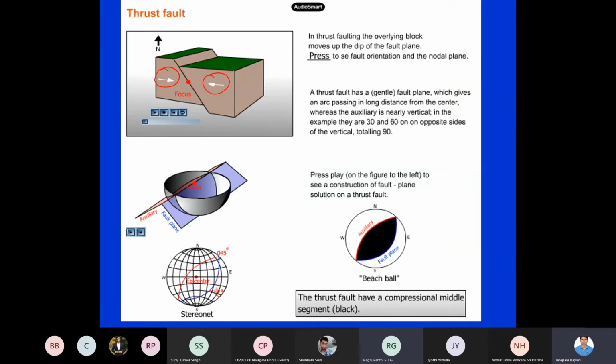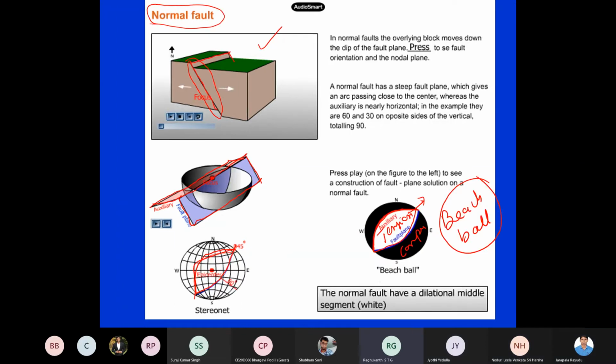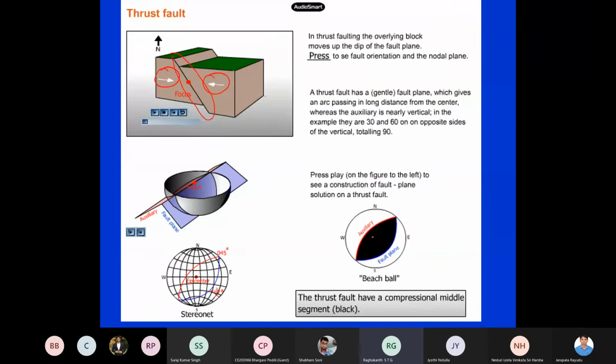So what will be the type of stresses inside this fault when things are coming close to each other? Compression. So outside it will be tension, inside it is compression. You can see these two figures. Strike is the same, dip is the same, everything is the same. One is a normal fault, the other one is a thrust. So when it is a thrust, inside becomes black, outside becomes white. That means the tension is outside and it is compression inside. So this is what we call a beach ball. And in this beach ball, the curved lines represent the strike angle and dip angle of the fault, and the color tells you whether it is a thrust fault or a normal fault.